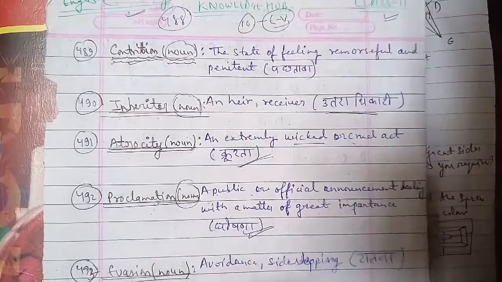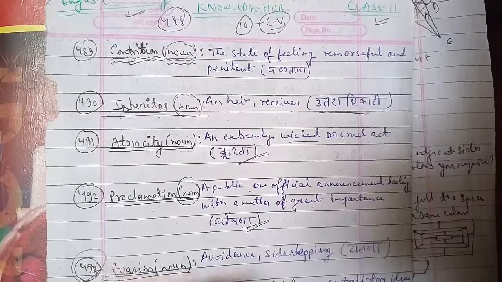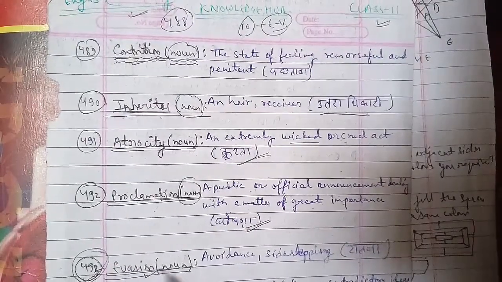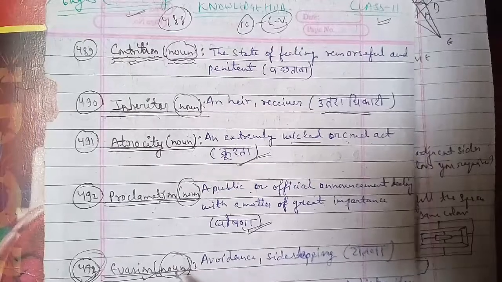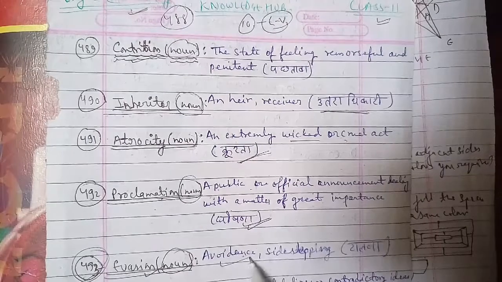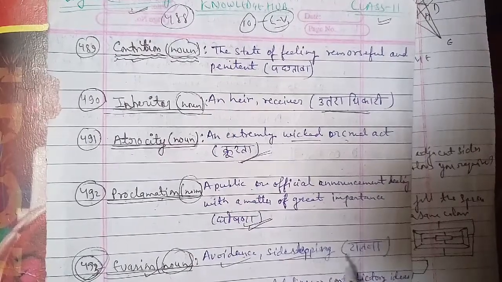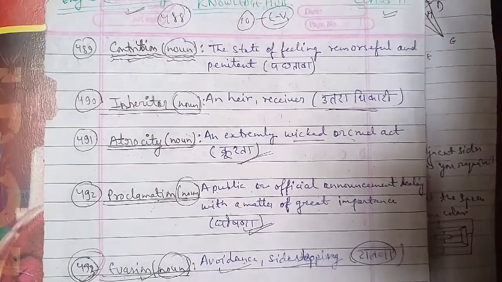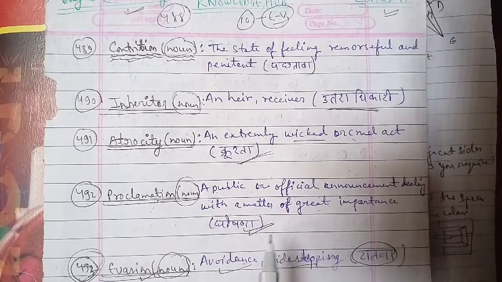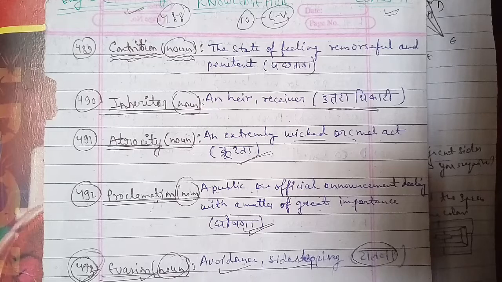We have another word, the 493rd word, and that is evasion. Evasion is a word used as a noun, and the meaning of that is avoidance or a sidestepping, that means टालना. कोई चीज़ को आप टालते हो, चाहे आप अपनी पढ़ाई से रिलेटेड चीज़ों को टाल रहे हो, अपने वर्क से रिलेटेड चीज़ों को टाल रहे हो, तो कोई चीज़ अगर आप टाल रहे हो, you can use the new vocabulary word evasion.